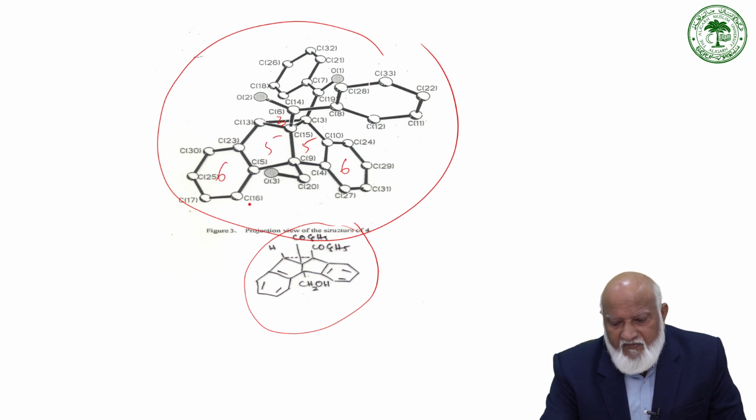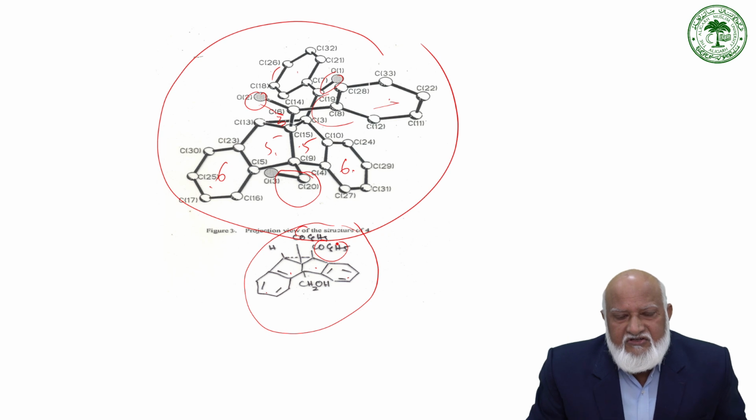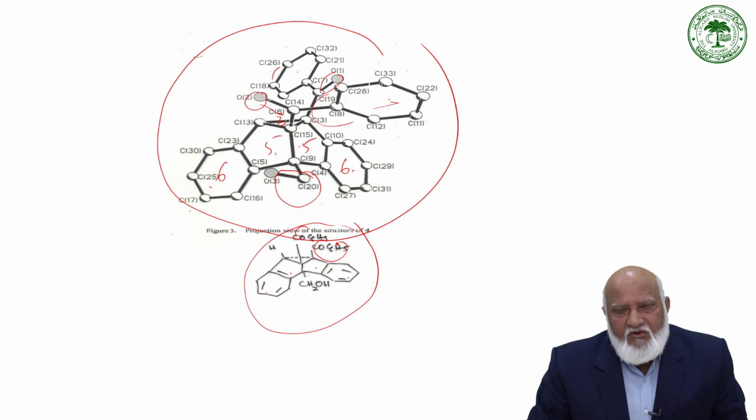This is the benzo group, the benzene ring, and then of course you have a benzoyl group, C carbonyl, and then C6H5 is another carbonyl. So these two benzoyl groups are here, this benzene ring is here, this benzene ring is here. These 5 rings, and then CH2OH. This is CH2OH. So this structure has been well confirmed by single crystal X-ray beyond doubt. There is no ambiguity in the formation of the product. So dibenzobarrelene undergoes di-π-methane rearrangement to give you the corresponding semibullvalene derivative, and it has been well established.